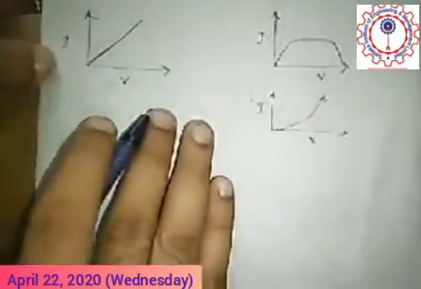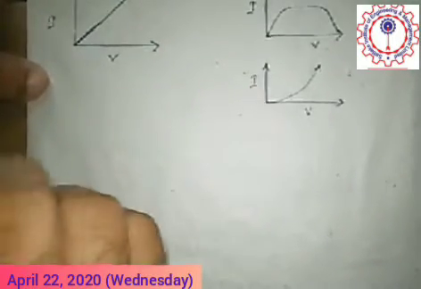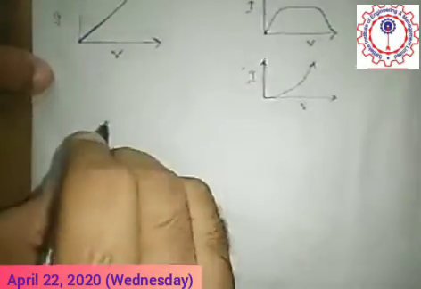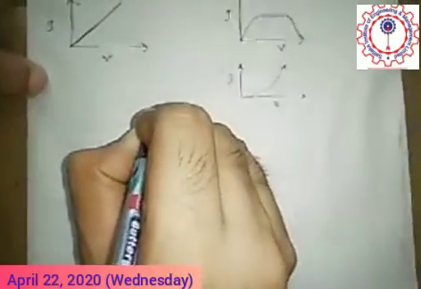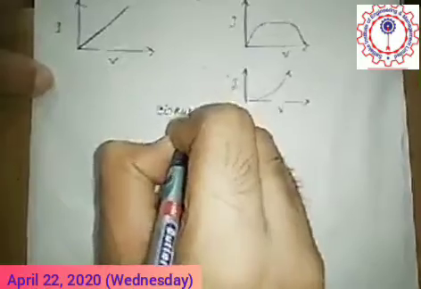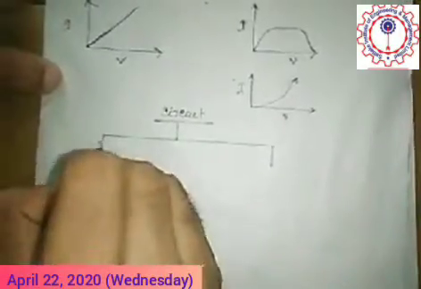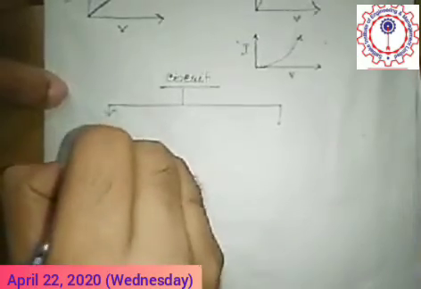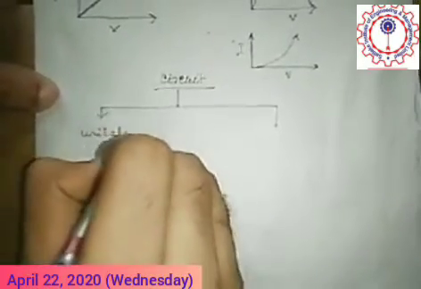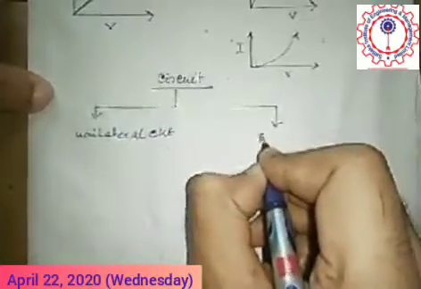And then the next part, the direction of flow of current. Based on this, the circuit is classified into two categories. One is unilateral circuit and another is called bilateral circuit.